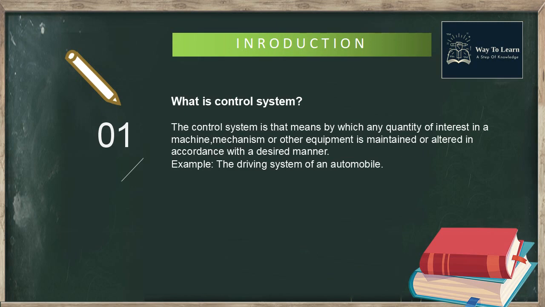As an example, the driving system of an automobile. Speed of the automobile is a function of the position of its accelerator. The desired speed can be maintained or a desired change in speed can be achieved by controlling pressure on the accelerator pedal. This automobile driving system, accelerator, carburetor and engine vehicle constitute a control system.